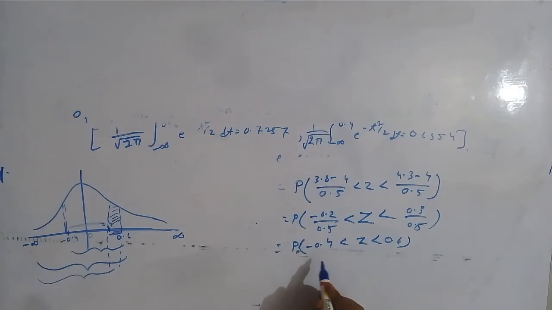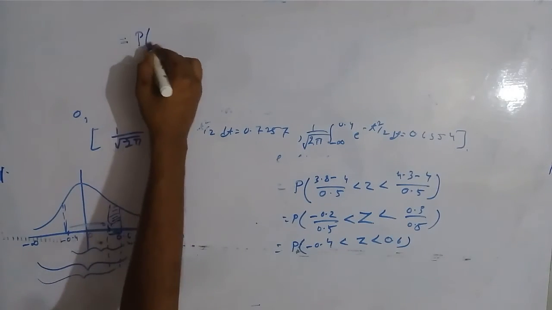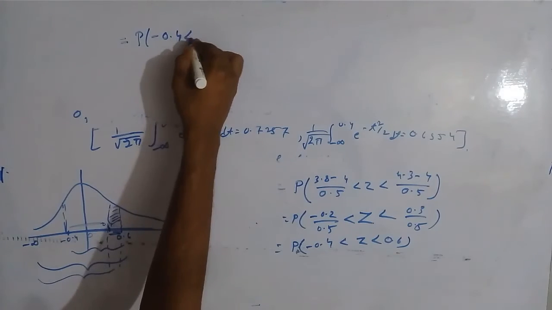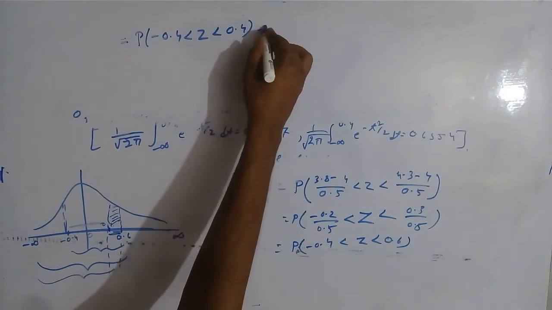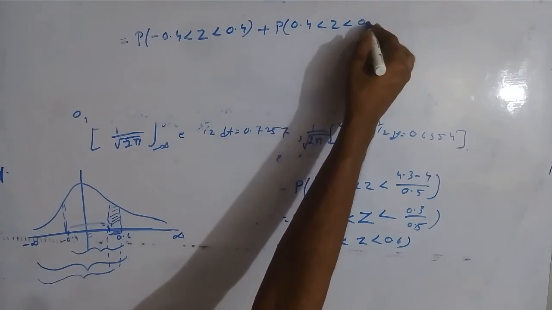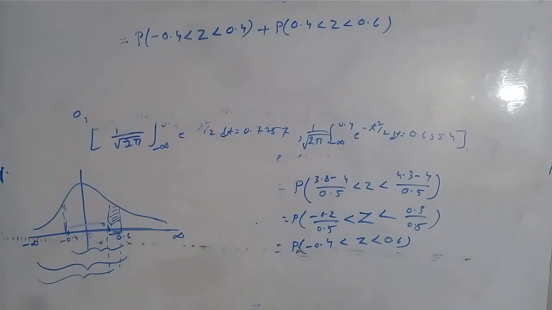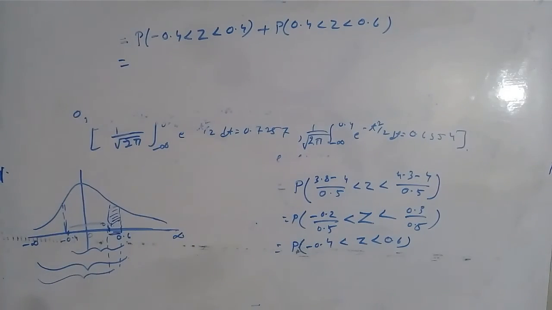We are dividing this portion in two parts. Here I am writing probability of minus 0.4 less than z less than 0.4 plus probability of 0.4 less than z less than 0.6. We have divided this part into two portions, minus 0.4 to 0.4 and 0.4 to 0.6.